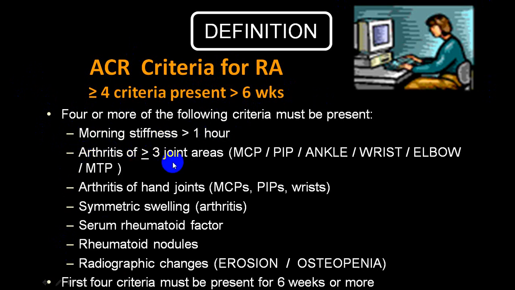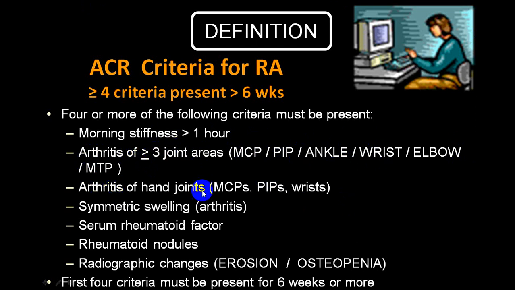Arthritis, we call it polyarticular, more than 3 joints involved. Which are those joints? Metacarpophalangeal joint, proximal interphalangeal joint, ankle, wrist, elbow, and metatarsophalangeal joints. These are the common joints which are involved. Anytime more than 3, ideally we say more than 5. It is always polyarticular and symmetrical.